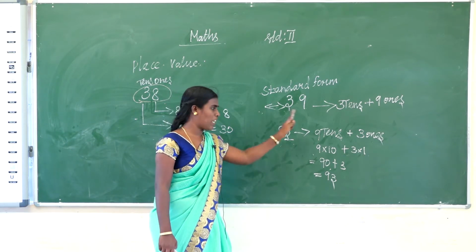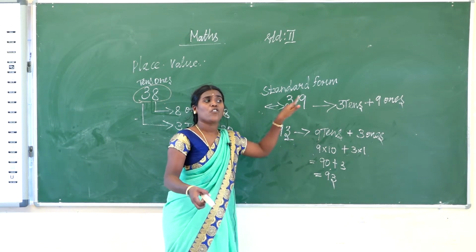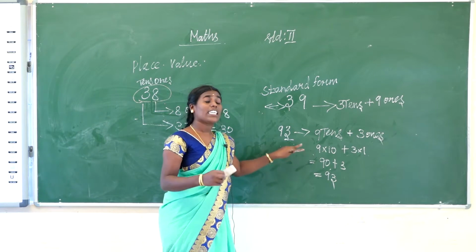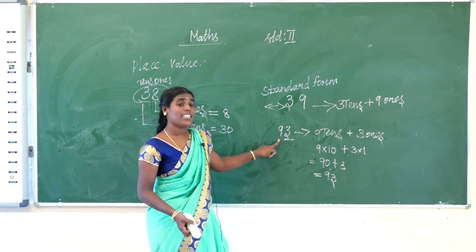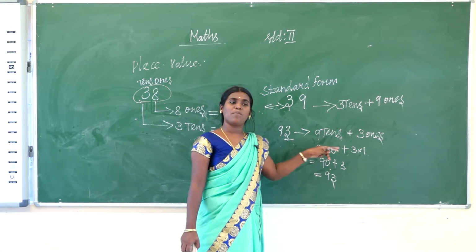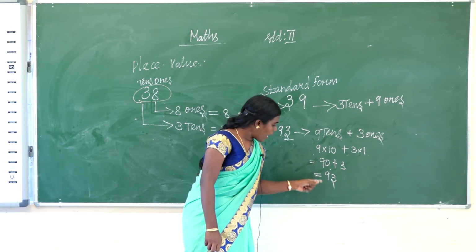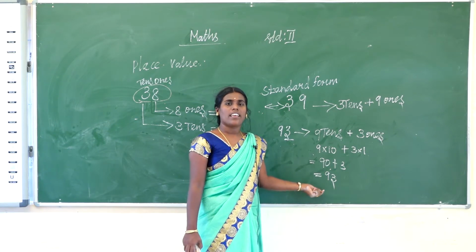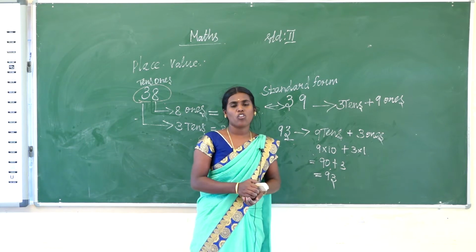To change standard form to expanded form. Suppose expanded form is given, you change it to standard form. So both are there. What to convert here, you do it. Here what is given is standard form alone, so here you write in expanded form. How to convert expanded form into standard form, I already did. Okay, understood this? Yes. Now I give some sums. Everyone do it in the notebook.